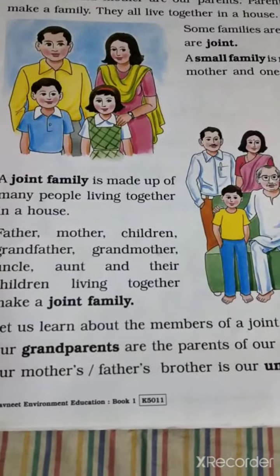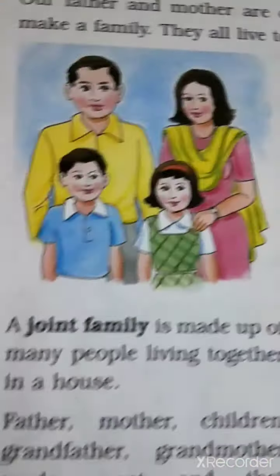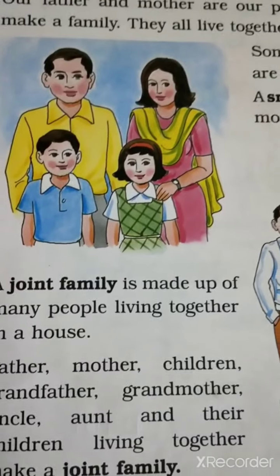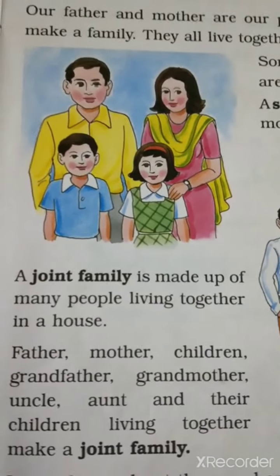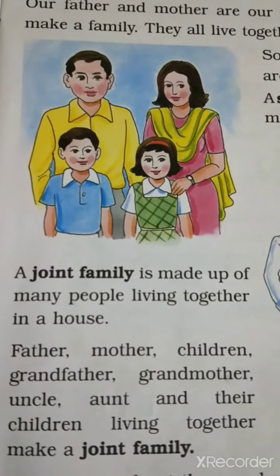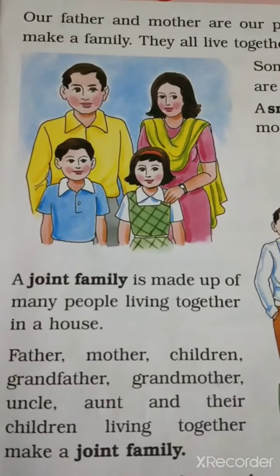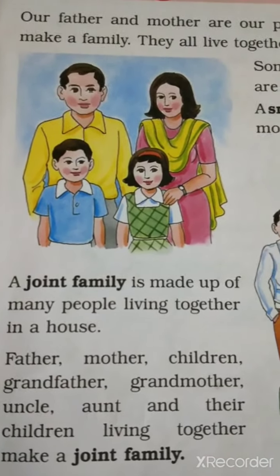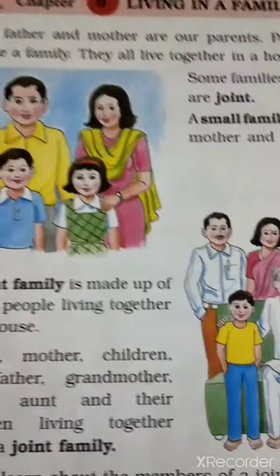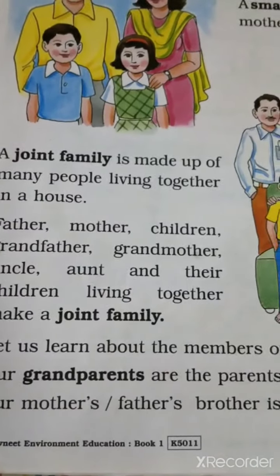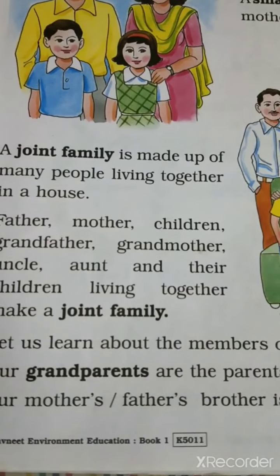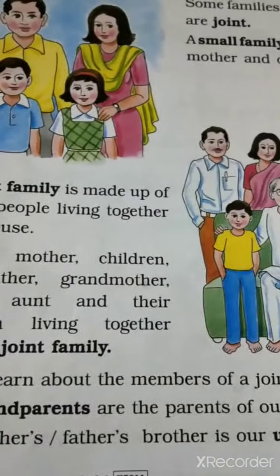Okay, so joint family is made up of many people living together in a house. Father, mother, children, grandchildren, grandmother, uncle, aunt and their children make a joint family. Okay, so see, let us learn about family members in a joint family.